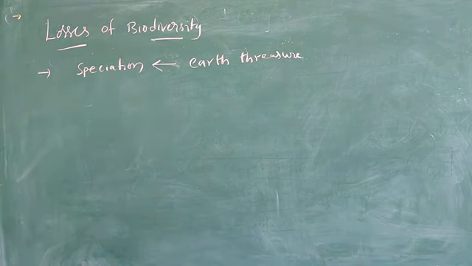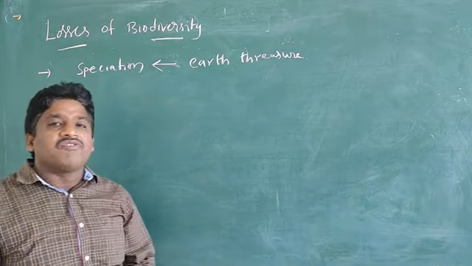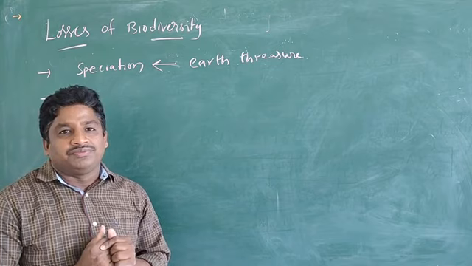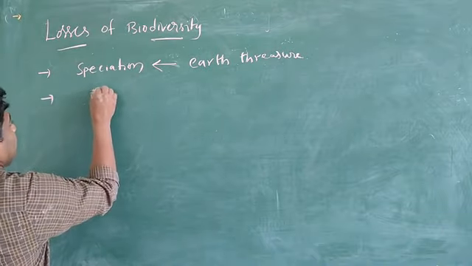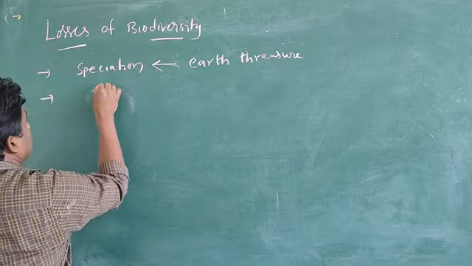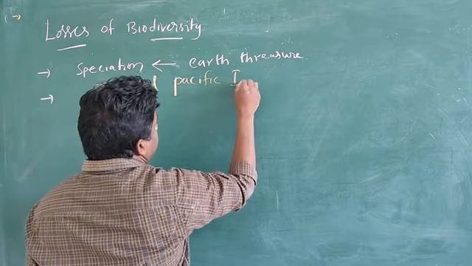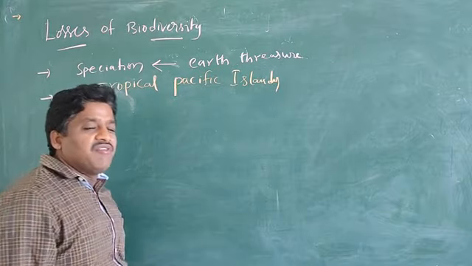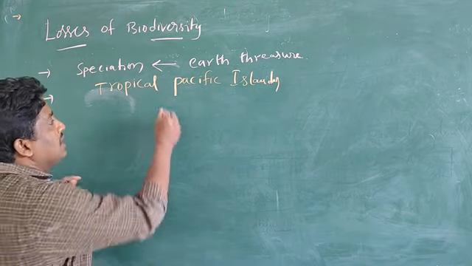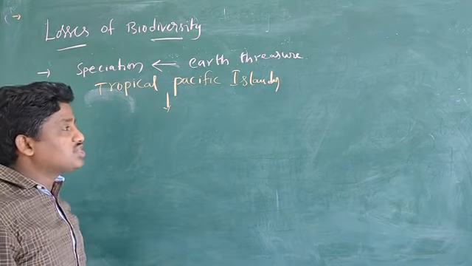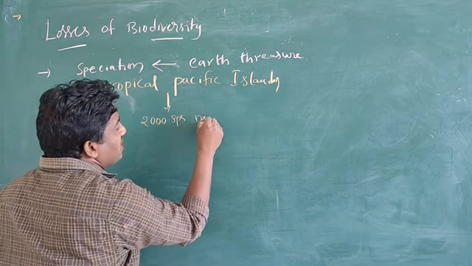Next, one more part. The biological wealth of our planet is rapidly declining, particularly in the tropical Pacific Islands, which leads to the extinction of nearly 2000 species of native birds.